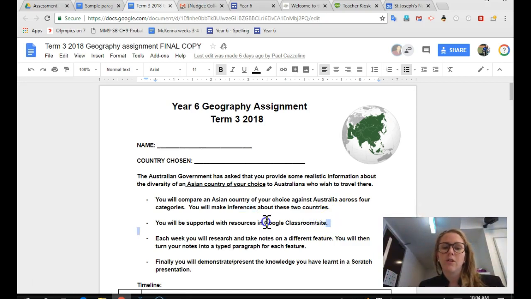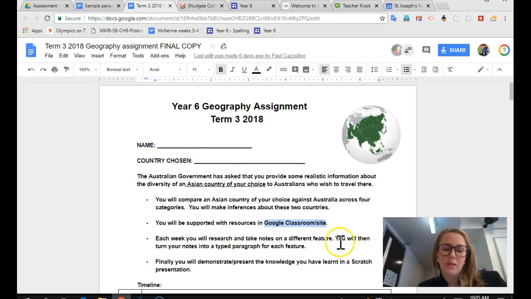Just one note on that, guys. On the Google website that we use, the Year 6 website, there is a link down the bottom to the Google Classroom, which is where you will find lots of different links for 5 or 6 different countries that we have set up for you. Just in case you're finding your country quite difficult, that might be a good choice. You can, however, go to other country choices. You just need to check with your teacher.